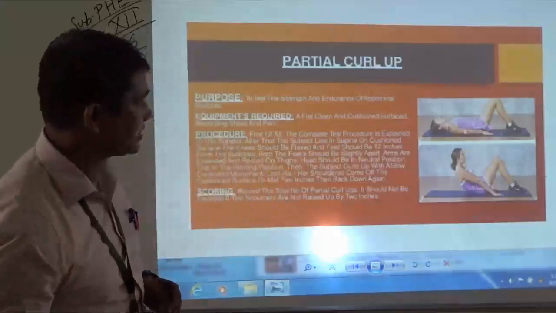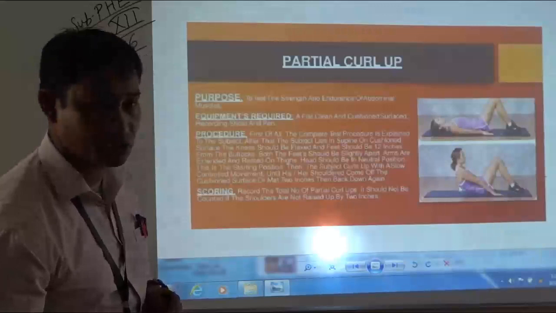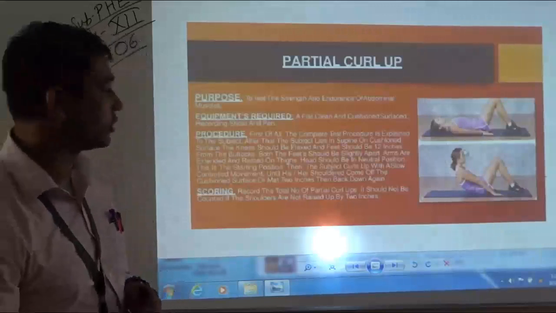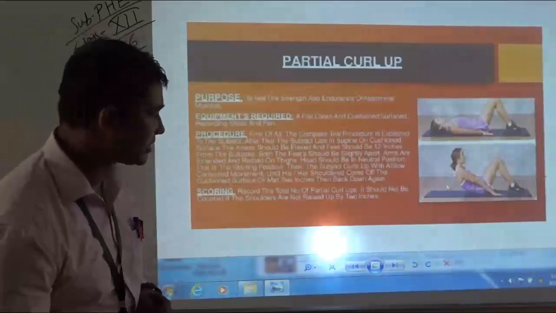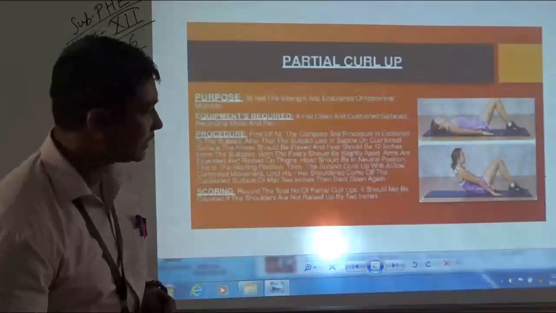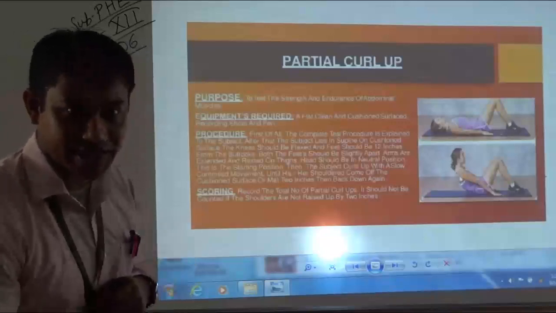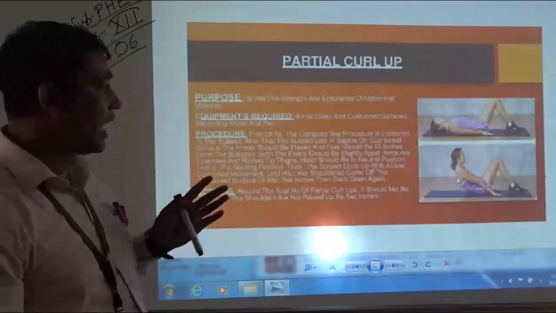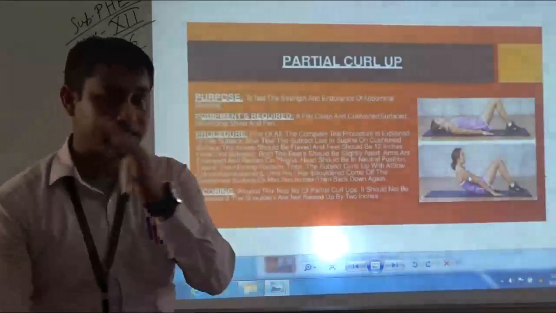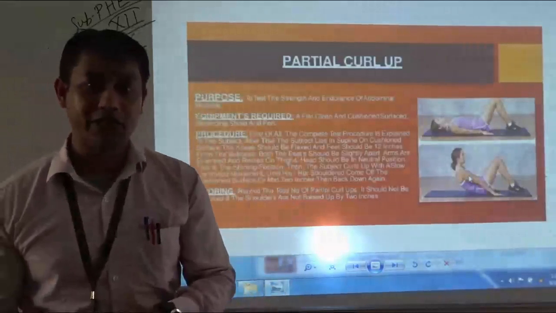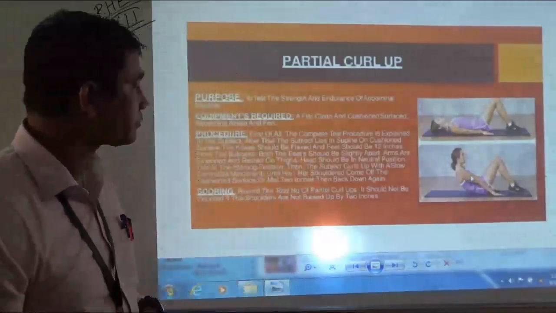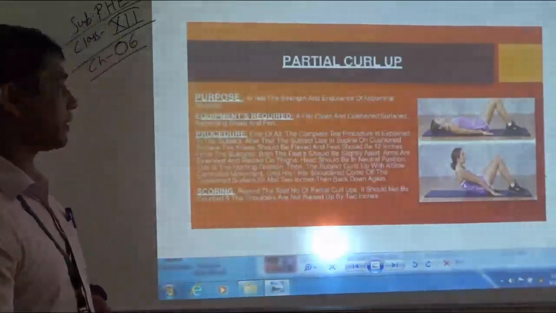Just check, this is position 1, this is position 2. Here the subject's back is completely in contact with the floor. In the second image, the subject is raising his upper back. Upper back consists of the head, neck and chest area. After curling his upper body up, the subject needs to go back to the initial position, and again raise his upper body.